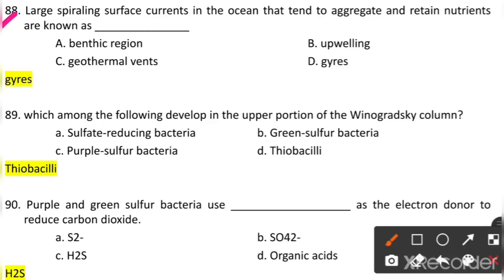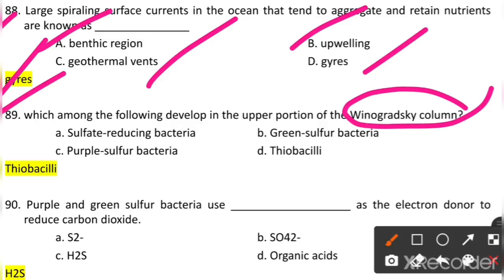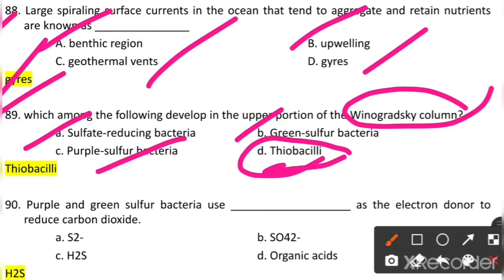88. Large spiraling surface currents in the ocean that tend to aggregate and retain nutrients are known as what? Benthic region, upwelling, geothermal vents or gyres. So it is known as gyres. Which among the following develops in the upper portion of the Winogradsky column? Now we know the Winogradsky column. So in that, which is the bacteria which grows at the upper portion? Sulfate reducing bacteria, green sulfur bacteria, purple sulfur bacteria, thiobacilli. So thiobacilli is the answer, which grows at the upper portion of the Winogradsky column.